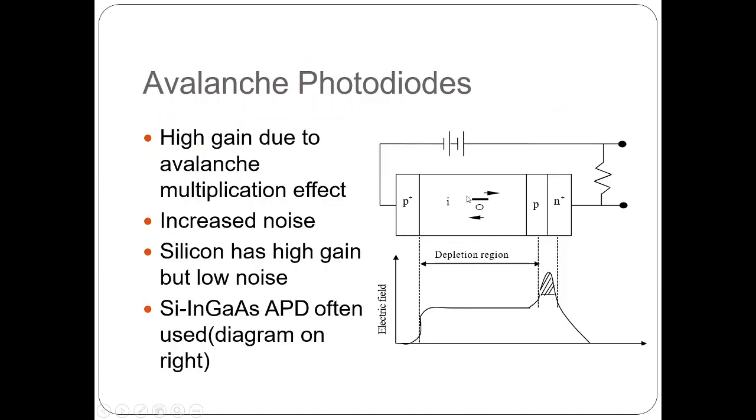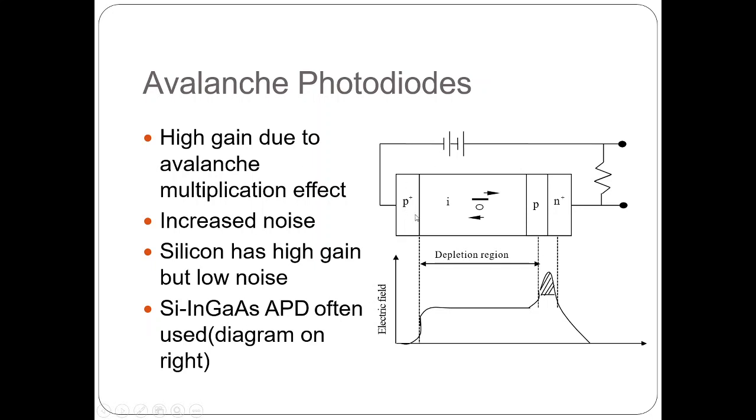So this is the structure of the avalanche photodiode. P plus is a highly doped p type material, then a normally doped p type material, then a highly doped n type material, and I stands for intrinsic material. So this is the four-layer structure of the avalanche photodiode.